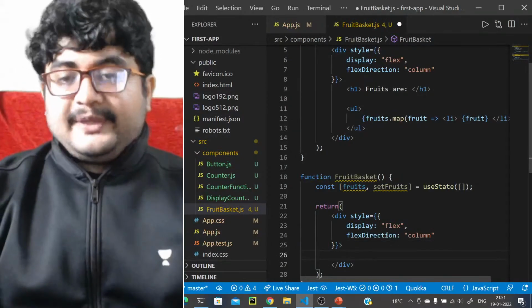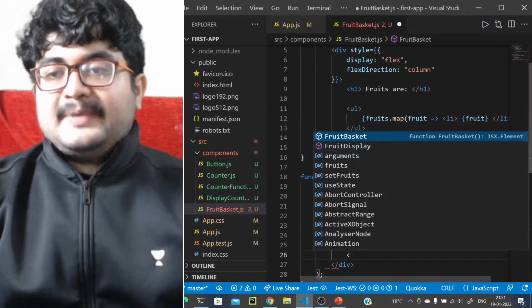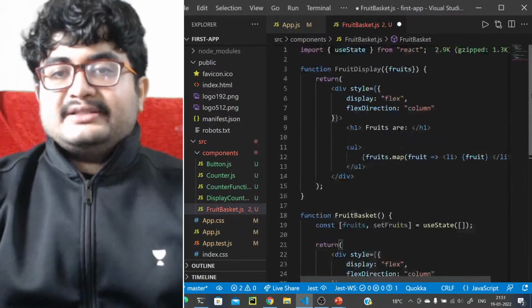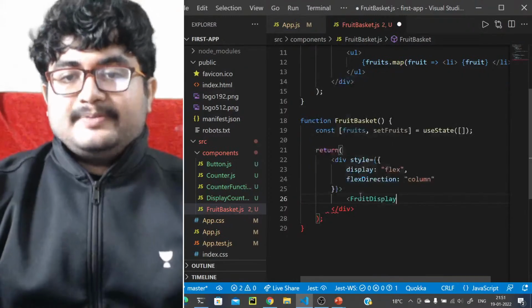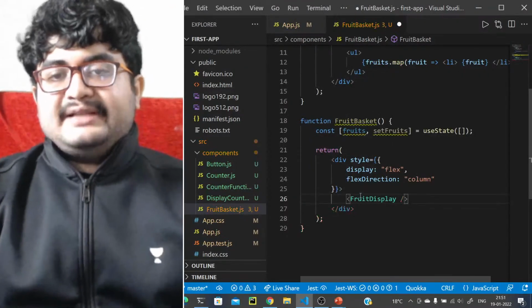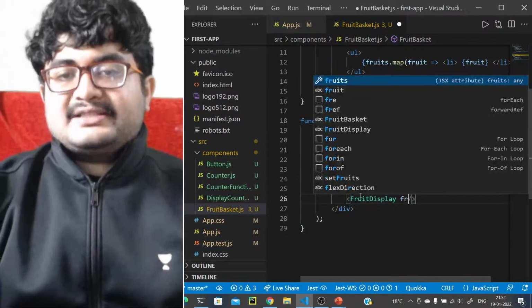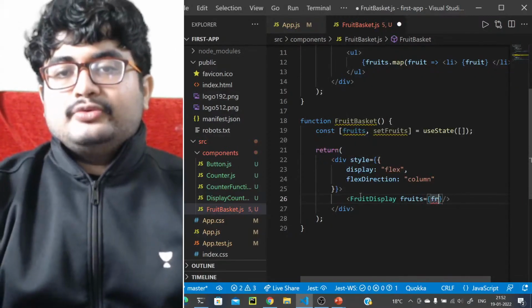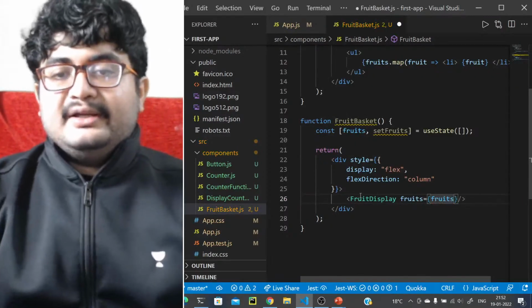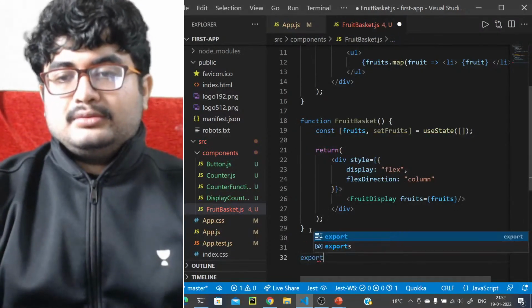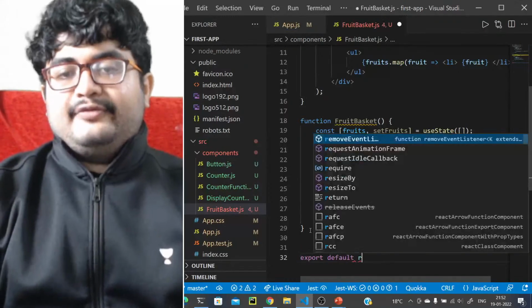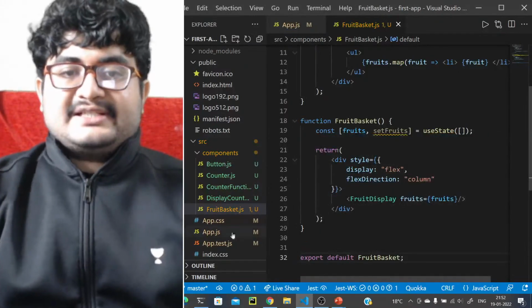And here what we can do is we can pass in the fruits basket, we can pass in this array, right? We can just call this component fruit display, and yes, that will work actually. And here we pass fruits equal to fruits, this state, right? And let's just export this, export default fruit basket. Okay, we'll just export this.